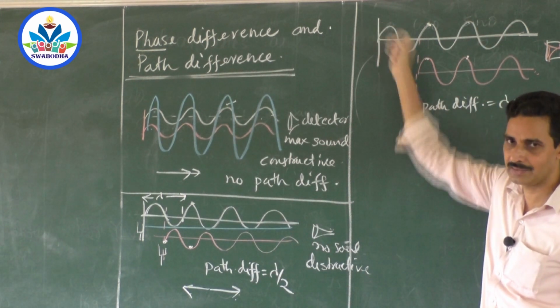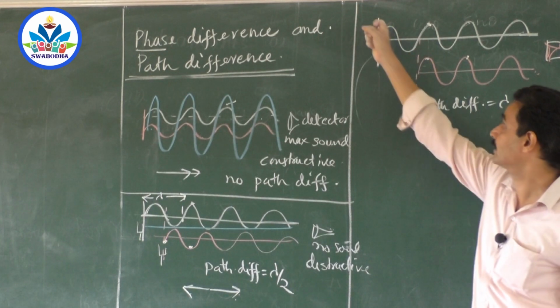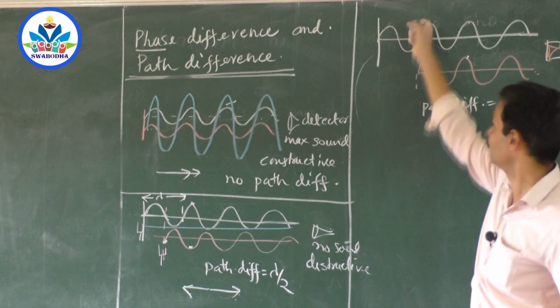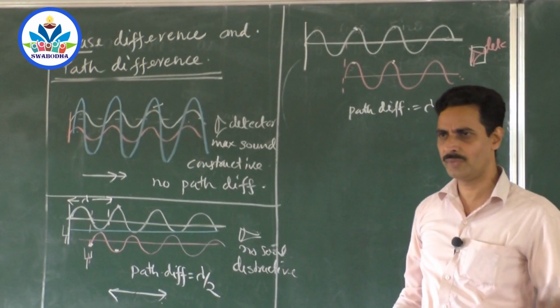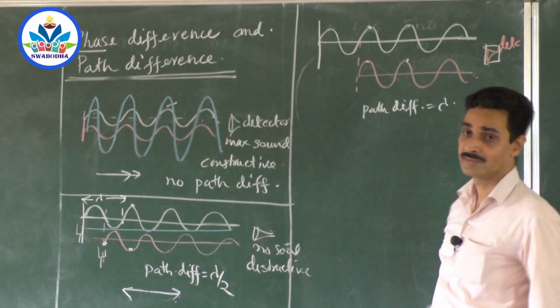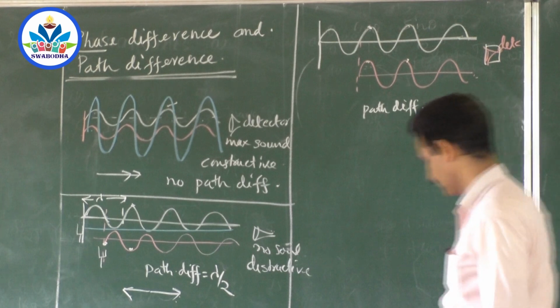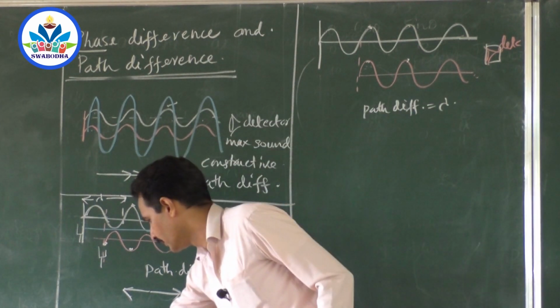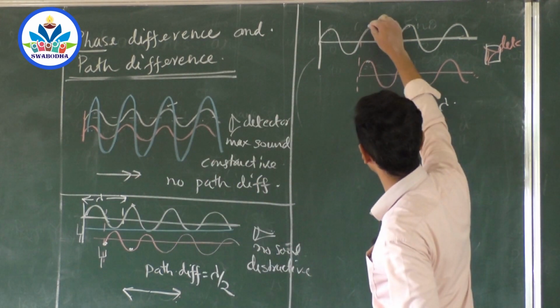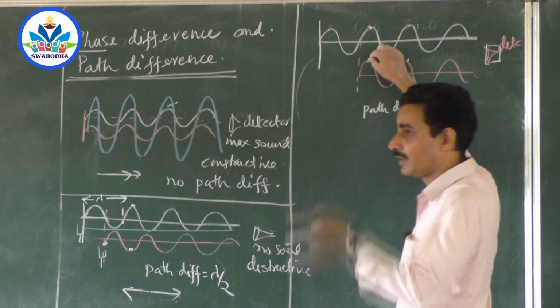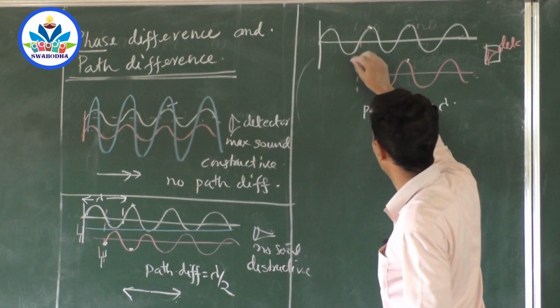Hope you can see this, right? You can see this. And this crest doesn't fall on this crest. But this crest falls on this. Whatever be the number of crests, no problem. Crest falls on crest. Constructive. And you will get the resultant amplitude maximum. This crest and this crest together make the water ripple or water molecules vibrate maximum.